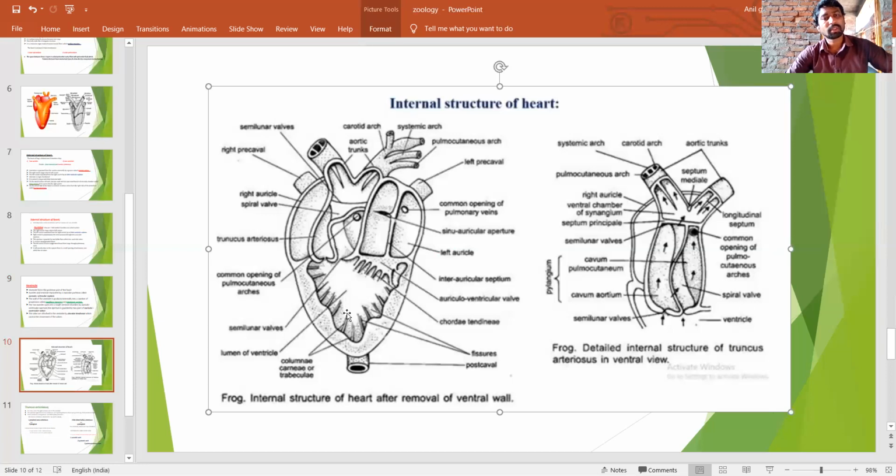The right auricle enters the ventricle, and the left auricle also enters the ventricle, through the auriculoventricular septum. It is guarded by the auriculoventricular valves, which protect against the backward flow of the blood. Then the mixed blood is present in the ventricle.